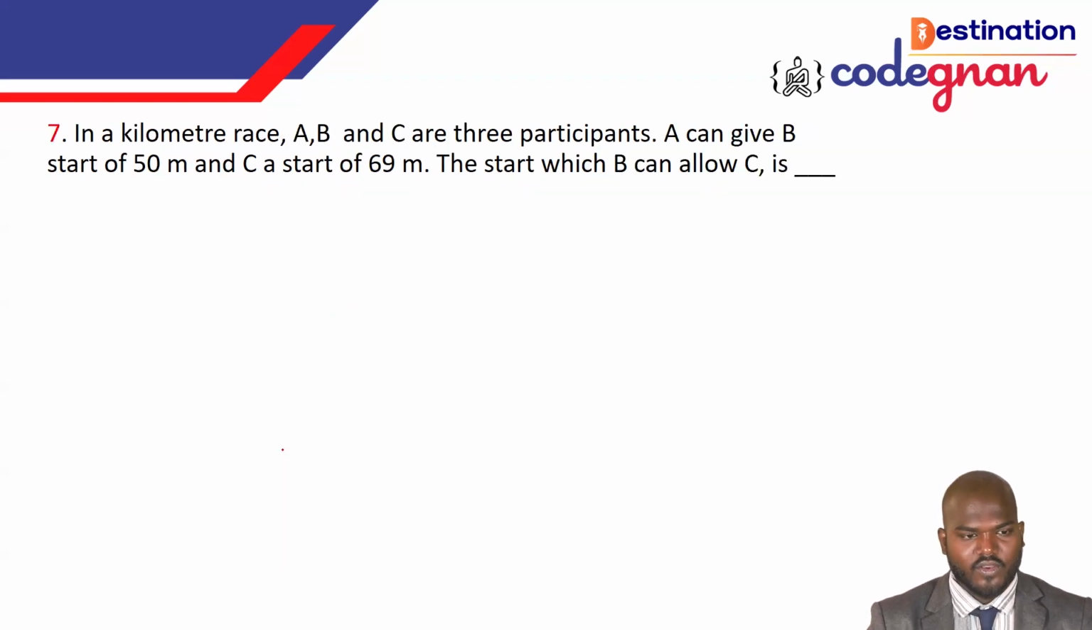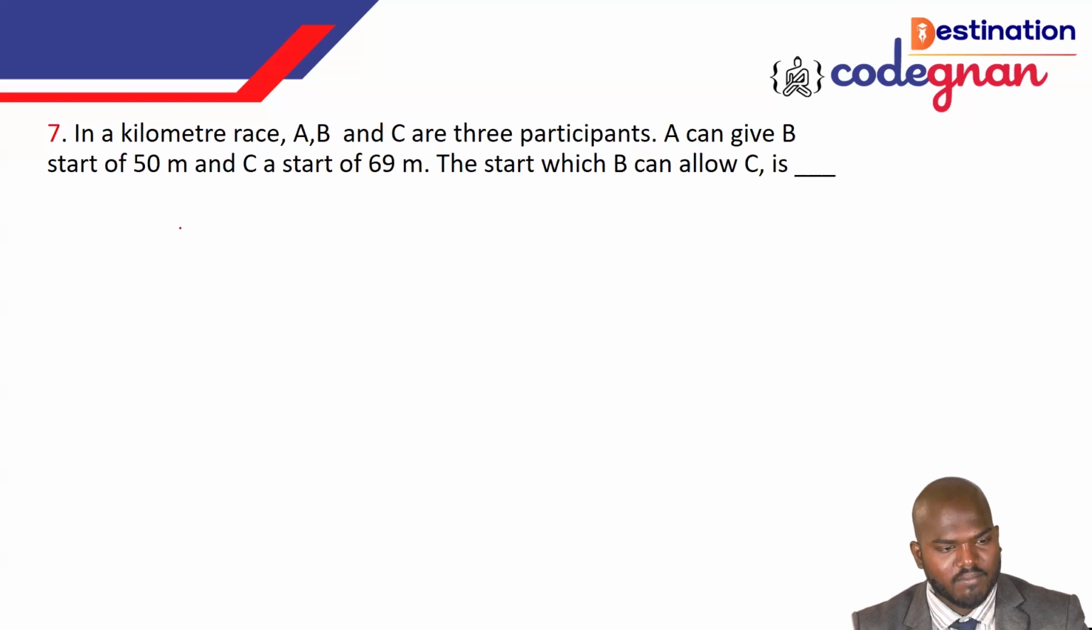Okay, so going to the next one, guys, you see this one, it is again the kilometer race. In a kilometer race, A, B, C are 3 participants. A can give B a start of 50 meters and C a start of 69 meters. Then the start which B can allow C is dash. That's a little bit different question.